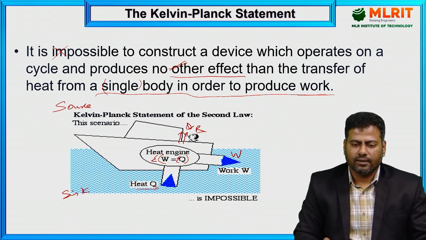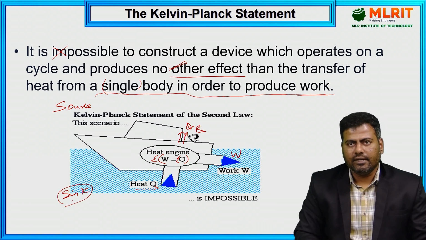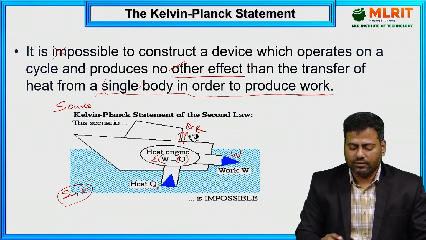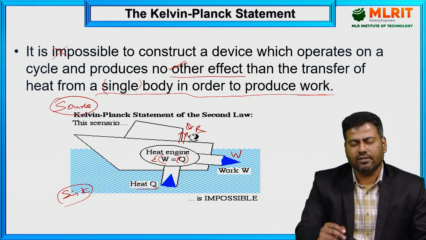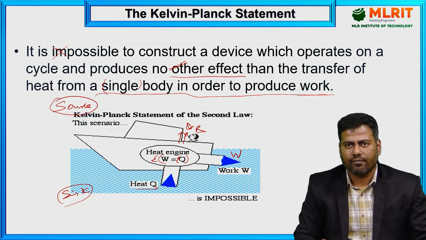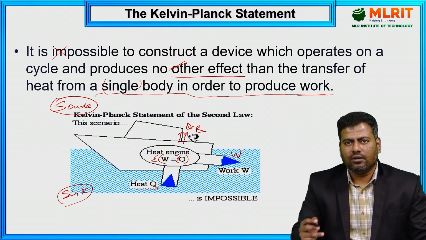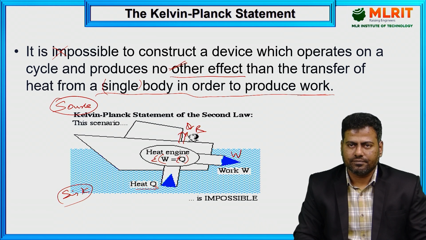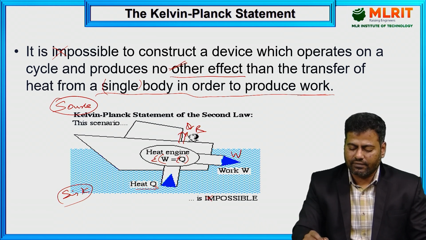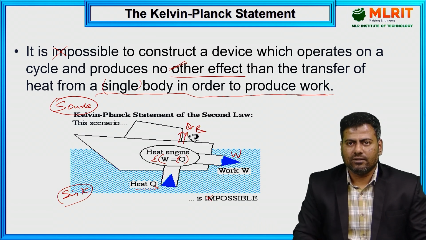Here the sink is nothing but something that infinitely absorbs the heat energy from the source. So these are the two reservoirs we are having. These are the specific conditions that we didn't discuss in the first law of thermodynamics. So with these conditions I can overcome the first law of thermodynamics and enter into the second law of thermodynamics, so that I can evaluate the performance parameters. This is the possible case if you consider all these things. So this is the Kelvin Planck statement.